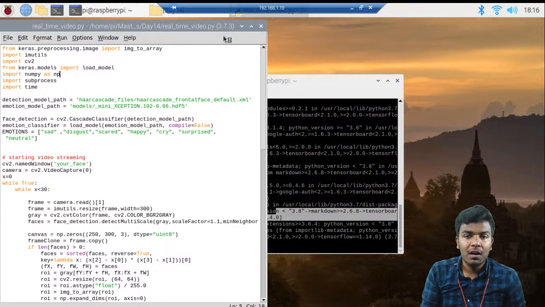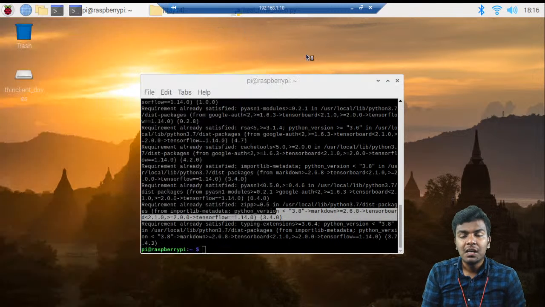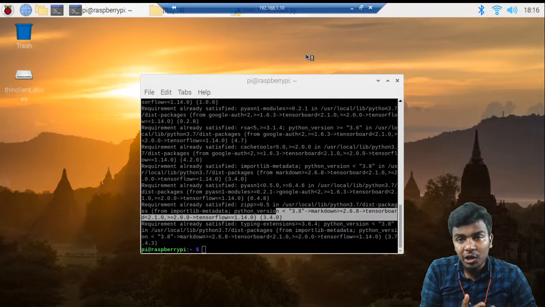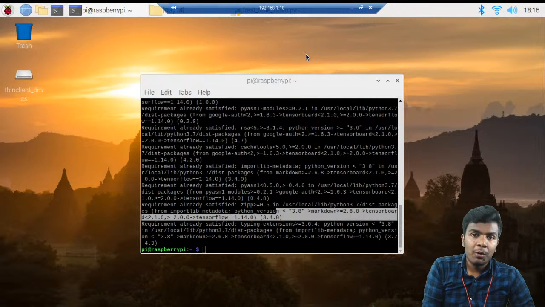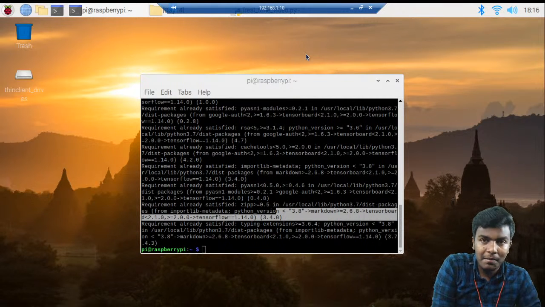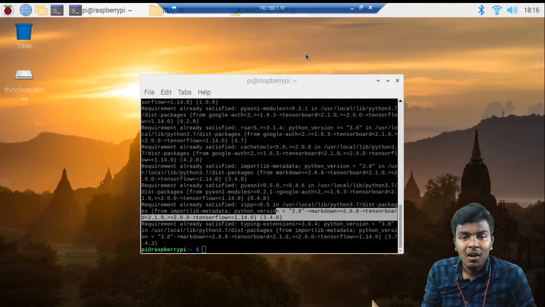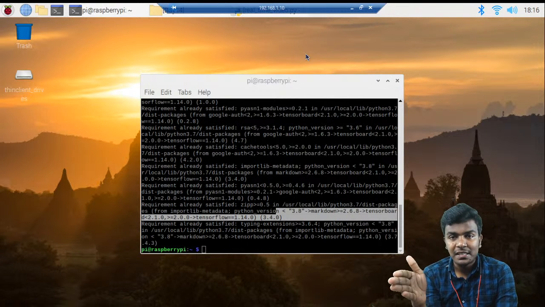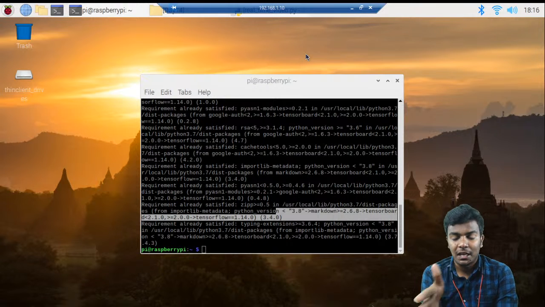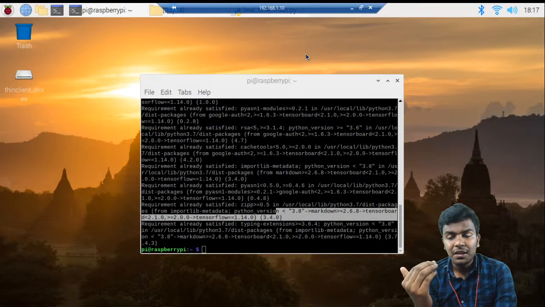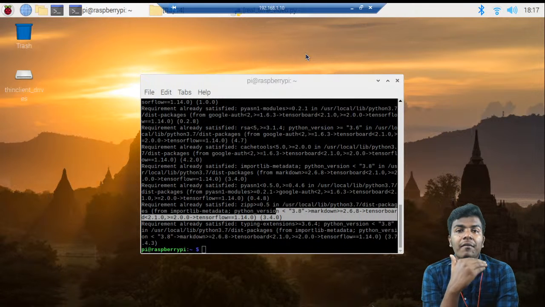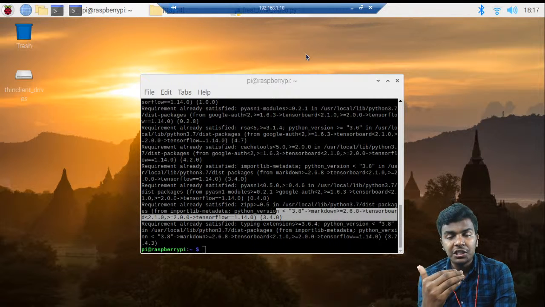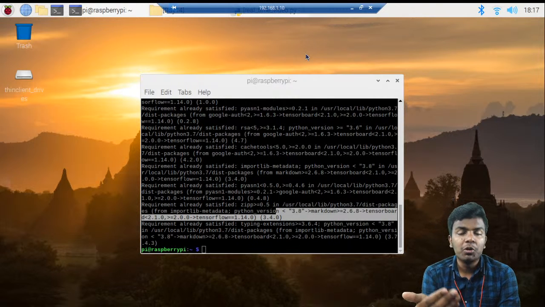So first of all, while talking about emotion recognition, the first thing we should remember is that we need to detect the face, right? Emotion is not happening on this table or on this side. First of all, emotion is happening in the face. So only after the face is detected should this application or algorithm work. So the first process we need to do is face detection. After doing face detection, we can move on to face emotion recognition.